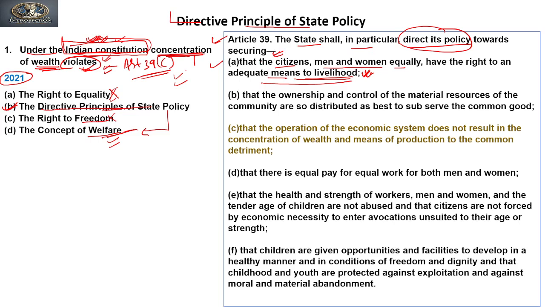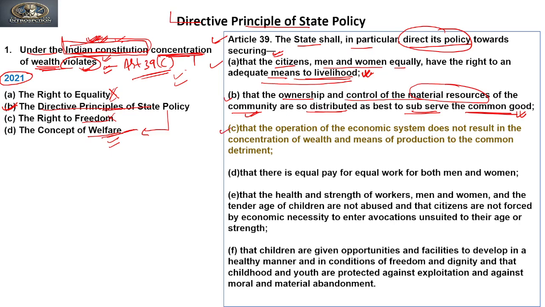Clause B of Article 39 says securing that the ownership and control of the material resources of the community are so distributed as best to subserve the common good, right? So the material resources of the community, that is the country, should be distributed in such a manner that it should not be useful or beneficial for only a limited number of individuals, but it should subserve the common good, so that everyone gets benefit from whatever material resources the country has.